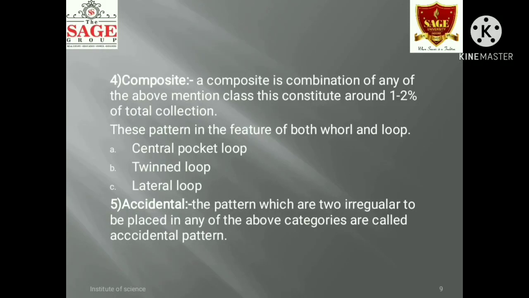And the last one is the accidental. The patterns which are too irregular to be placed in any of the above categories are called accidental patterns. These patterns are formed by a combination of two different patterns. The pattern must contain at least two deltas and may have as many as four.